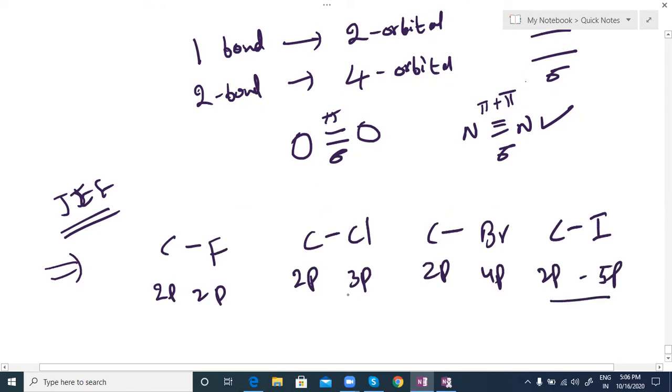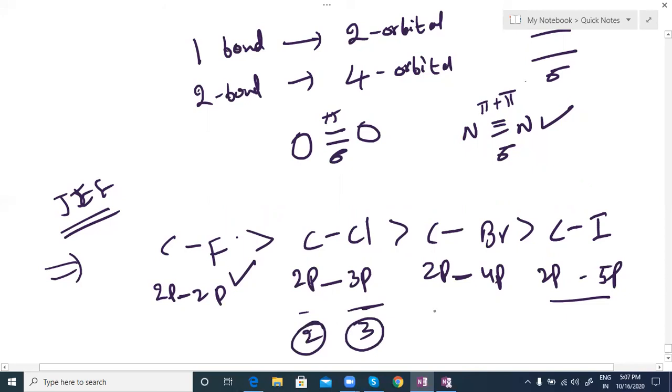If people are of the same age, they can make good friendship. If the age difference is more, they can't. Here 2p and 2p have less energy difference, that's why they can overlap very strongly. Here there is a little more energy difference, so less overlap. So the bond strength order is like this. The stronger the overlapping, the stronger the bond. The more the energy difference between shells, here 2 and 3, the energy difference is more, sir.